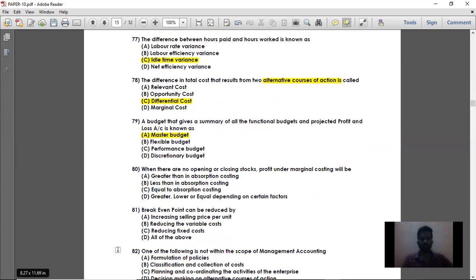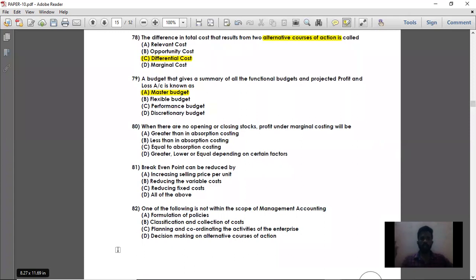Next, question number 80. When there are no opening or closing stocks, profit under marginal costing will be, see, only when there is, you know what is first marginal costing and absorption costing? Marginal costing is where the entire fixed cost will be deducted from the contribution, even if there is some opening or closing stock.